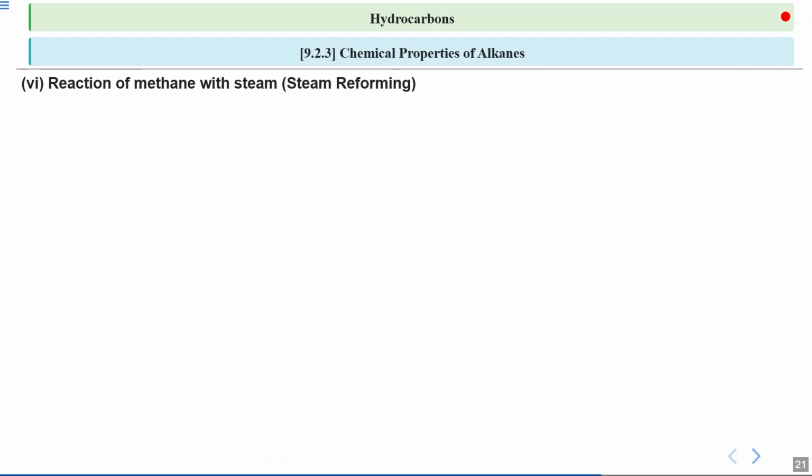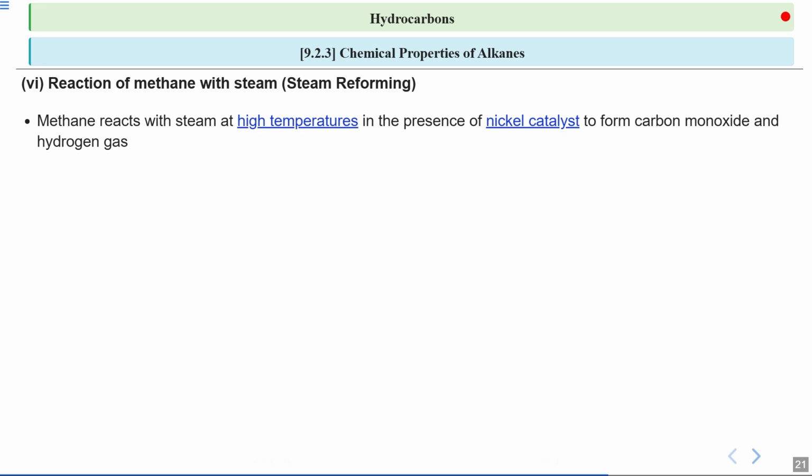Now we'll move on to the next type of preparation method, which is reaction of methane with steam, or steam reforming. Here, in the first part of this reaction, methane, which is a simple hydrocarbon, reacts with steam. This reaction occurs at high temperature and it requires a nickel catalyst. The products of this reaction are carbon monoxide and hydrogen gas. Now this is similar to how catalysts are used in other reactions to speed up the process without being consumed.